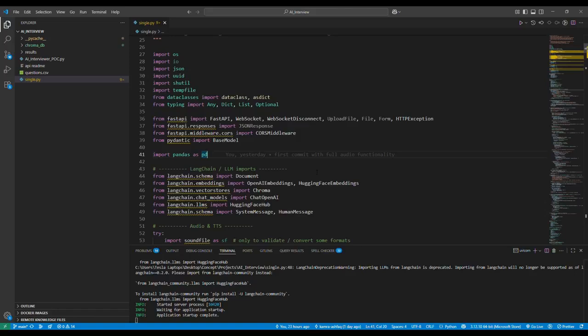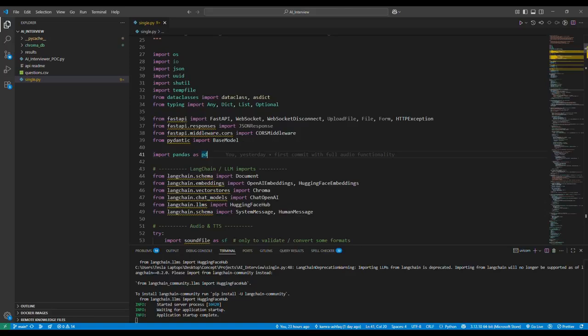So whether you are in tech, marketing, HR, or any other field, it even adjusts questions based on the experience level, from beginner to expert. I have built this using LangChain, an open source AI framework, and I also use OpenAI and Hugging Face for the models, and Whisper for speech to text, so it understands your answers. Other than this, I also use text to speech to actually talk to you, and Chroma database to store and find questions quickly. Chroma is a vector database which I'm using in LangChain.